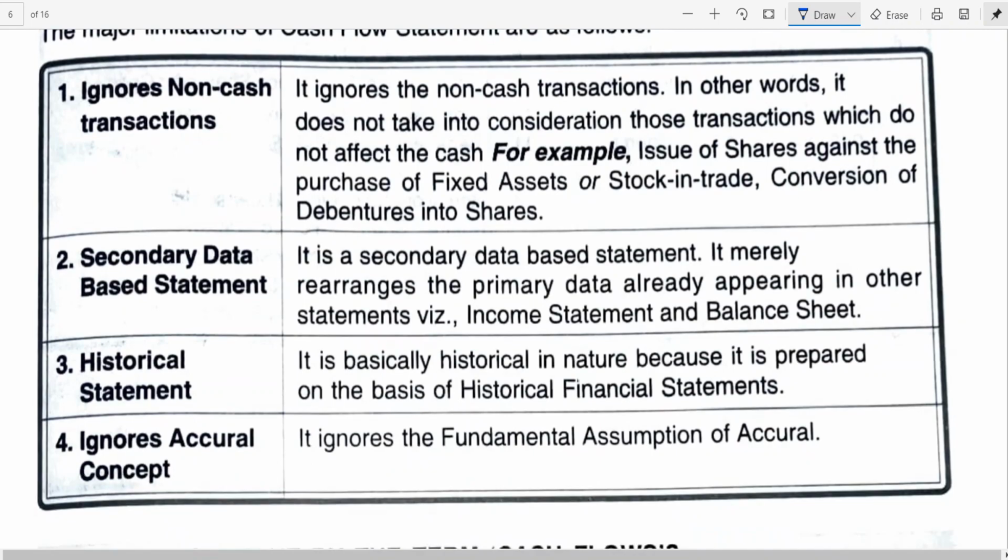Secondary data. It is a secondary data based statement which merely rearranges the primary data already appearing in other statements, the income statement and balance sheet.